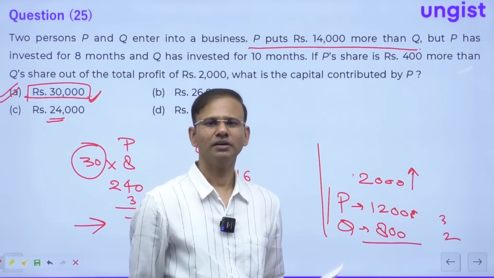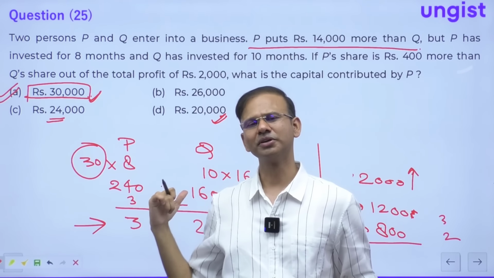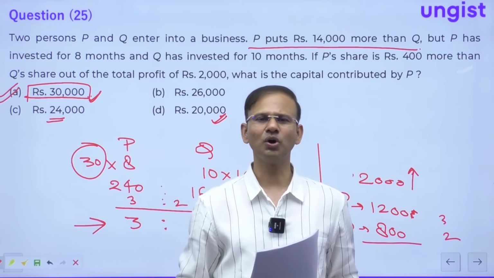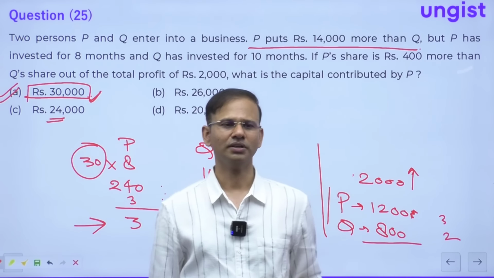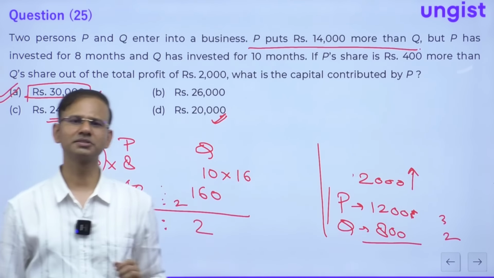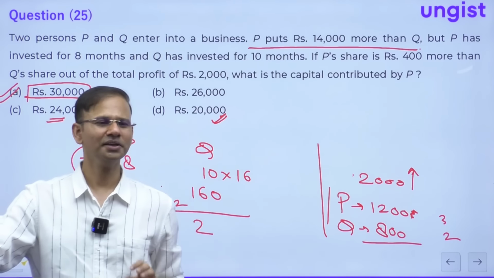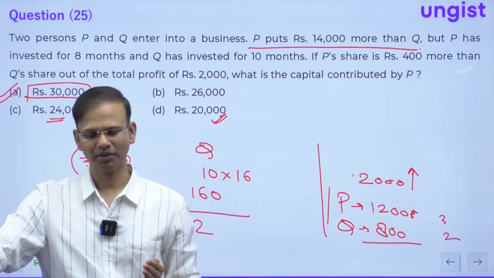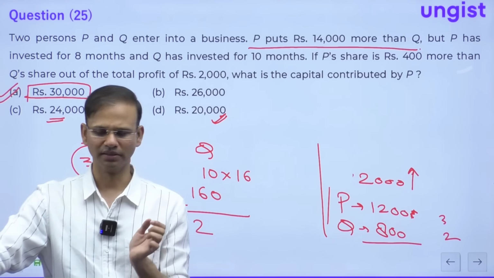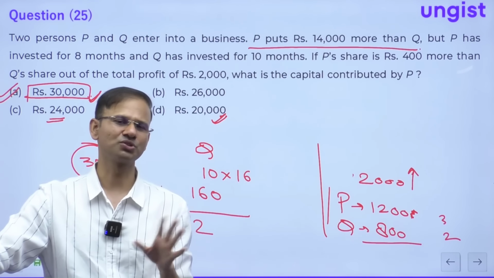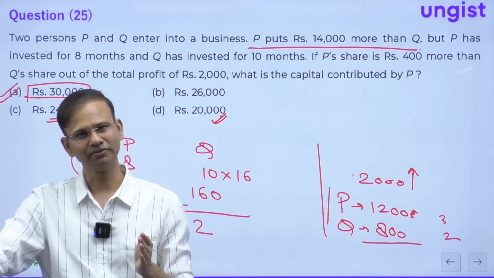Everybody fine? So in this paper, I would once again say the options were very straightforward. Just by reading the options or just by putting the options in the question, you can get the right answer, right? Because in earlier years, general practice was not like this, but this time they have done this.